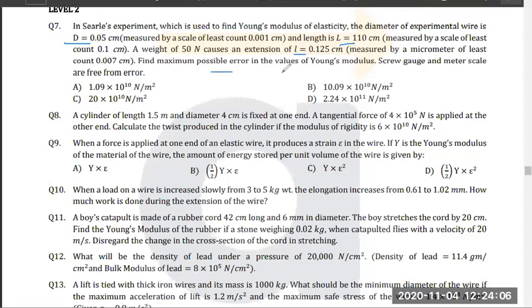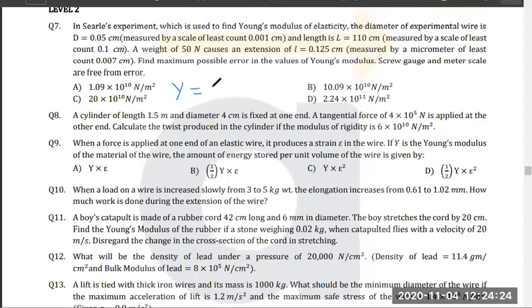You are asked to find the maximum possible error in the value of delta Y. Yes or no? I hope all of you have studied error and measurement, because this is something that we have already studied in class. So what's the formula of Y? Tell me, what's the formula of Y?